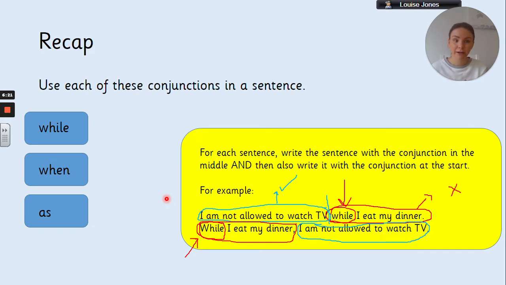Just have a play around with using the conjunctions, because the more practice you have, the better you will become at it. And at one point it will just click and you will think, now I know what Mrs. Jones is going on about all the time. So just have a go, upload your sentences to Seesaw, because if you're not along the right lines, we can give you feedback on that and help you with it, okay? So pause the video here to have a go at doing that recap activity now. Off you go.